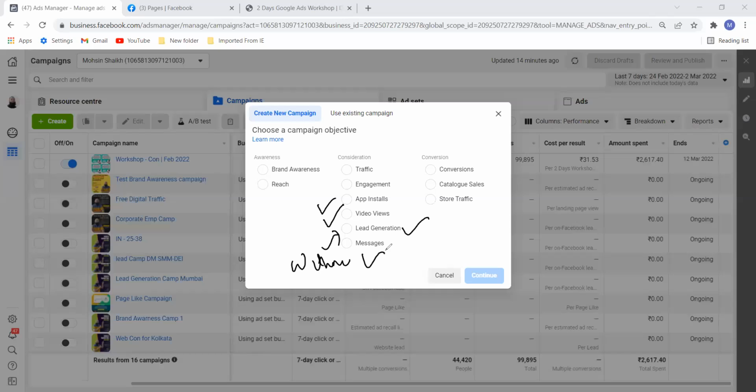Again, messages: WhatsApp messages or your Facebook Messenger, there you can get messages. This is also a consideration. And then we have conversion campaign, and catalog sales if you have a catalog, or store traffic for e-commerce websites. So any question in any of these categories? All right, we will now go ahead and study each and everything, and we will build one campaign.